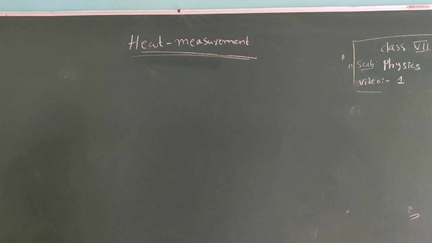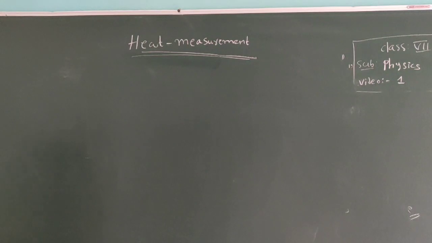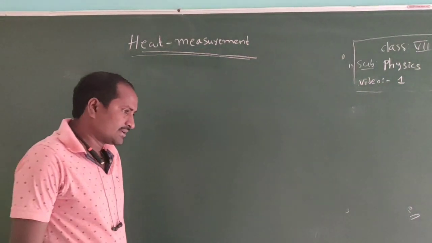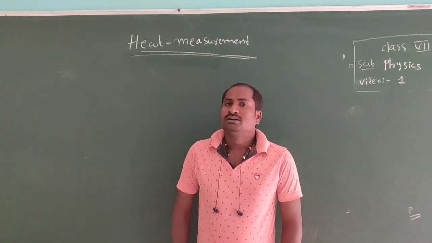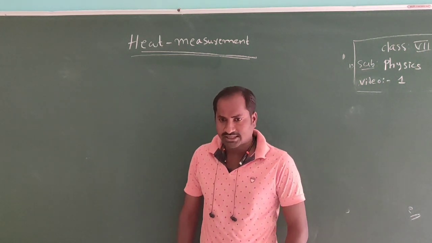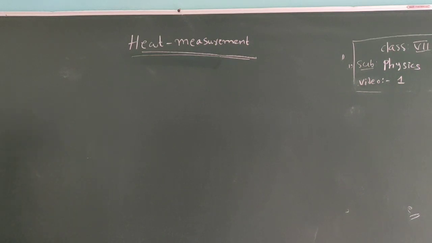In the winter season, we prefer to wear woolen and dark colored shirts to increase our body temperature. In summer, we wear cotton clothes to decrease our body temperature. Now, in winter, we feel cool inside the house. If we come out in the sun, we feel warm. In summer, we feel hot even inside the house.